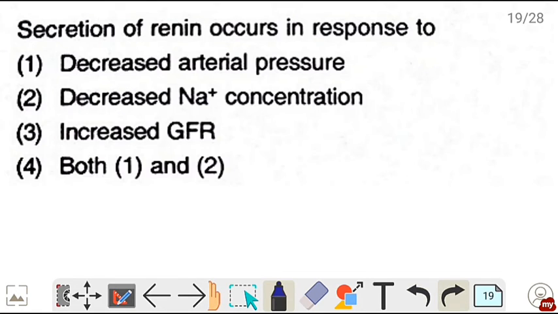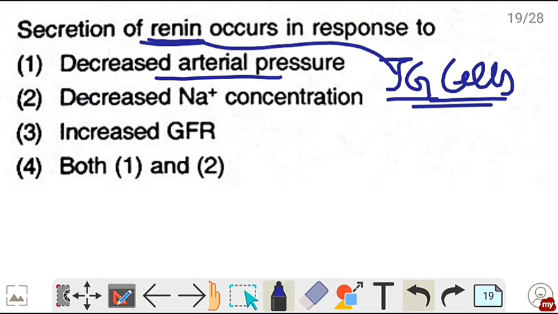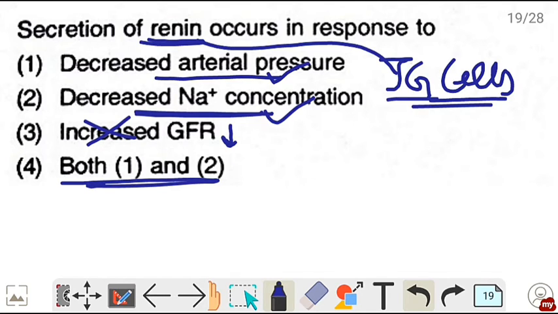Next question. Secretion of renin occurs in response to. तो ये renin, this renin is secreted from the JG cell, that is juxtaglomerular cells, and this renin is secreted in response to low glomerular filtration rate. और ये low GFR हो सकता है due to low blood pressure और low blood volume. तो decrease in arterial pressure, ये low blood pressure है, this is true, इसके response में renin release होगा। Decrease sodium concentration in the blood, इसके response में भी renin release होगा। Increase GFR, this is wrong, decrease GFR के लिए renin release होता है। So option number 4 is true, that both 1 and 2 are responsible for secretion of renin.